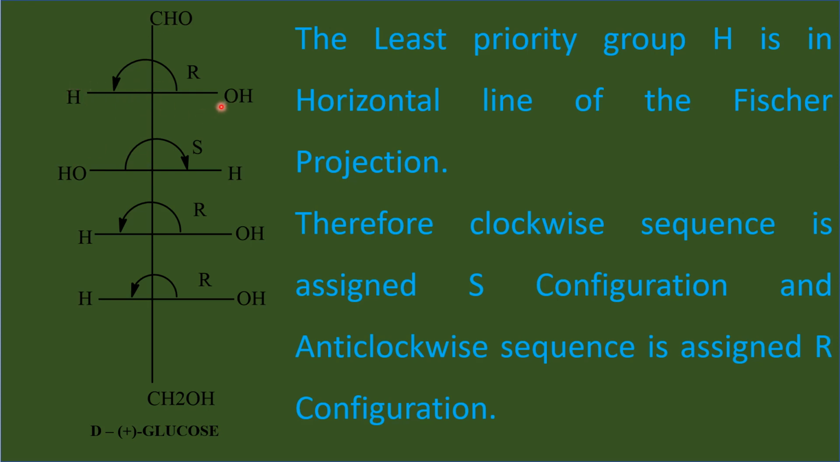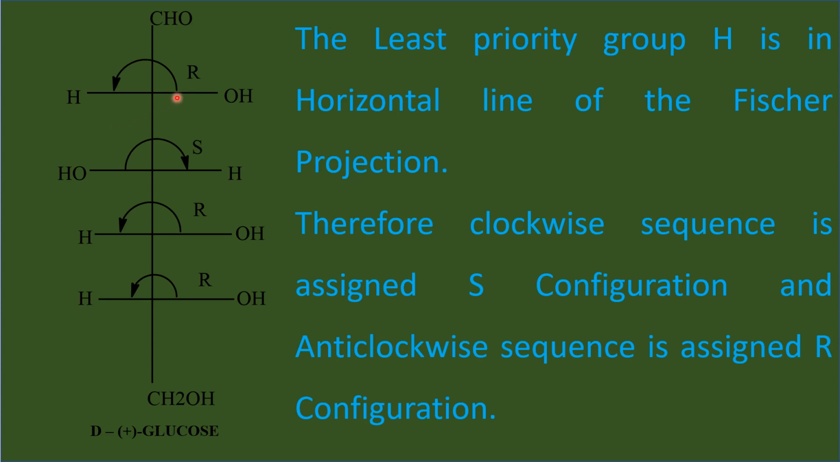So you assign priority numbers, oxygen gets highest priority, and in case of these two groups you have carbon. This carbon is directly connected only with one oxygen, but here this carbon is connected by a double bond with oxygen. That means it has to be considered as connected with two oxygen atoms, one real, one phantom. So this carbon gets higher priority over this. So this is given priority number 2, this is 3, and this is 4. So 1, 2, 3. So your eyes travel in the anti-clockwise direction.